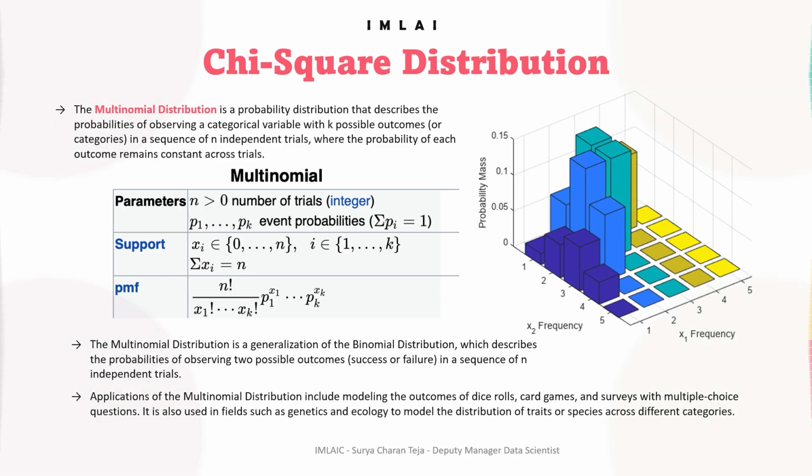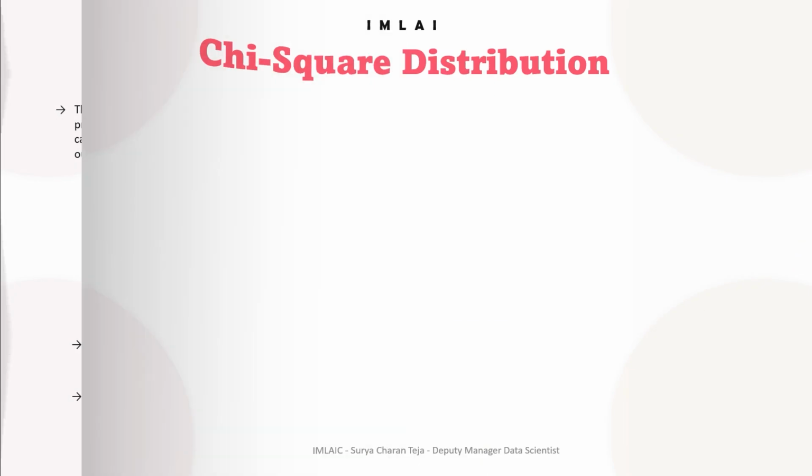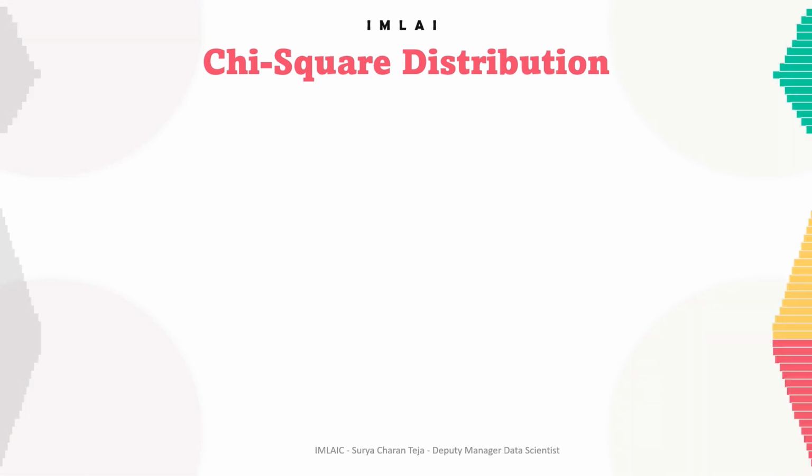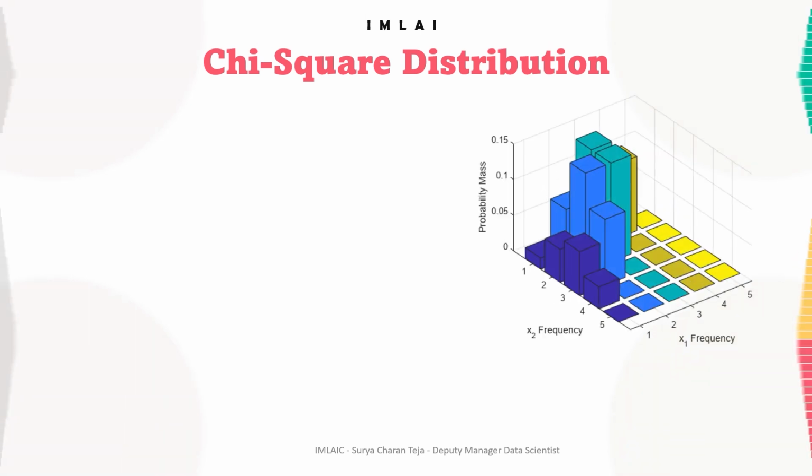Yeah, as we have seen the multinomial distribution, now it's pretty easy to understand chi-square distribution. So we will see. But before we understand the chi-square distribution and how to use it in data science and what all we can do with the chi-square distribution, such as goodness of fit and then all those things, we will see the history of this, how this has come up. First thing, how this chi-square distribution has come. That's important, na? If you understand that, then you can easily take leverage of chi-square distribution better.